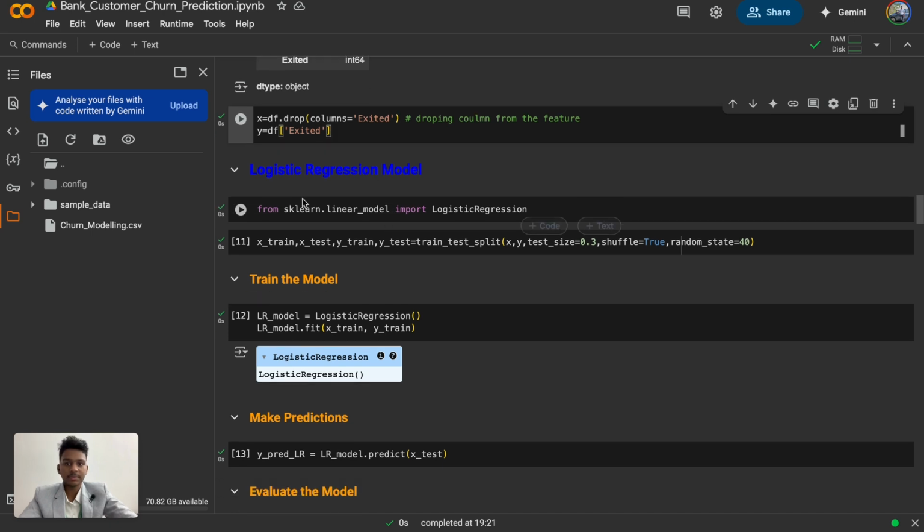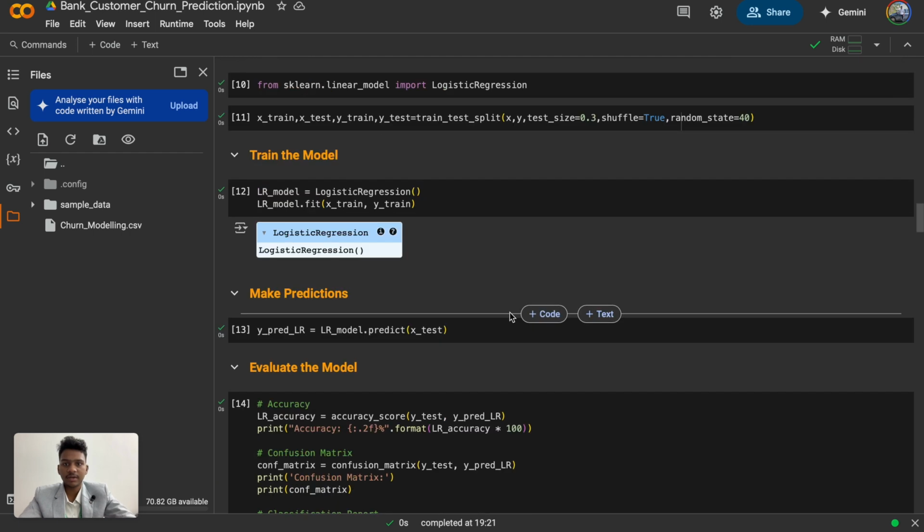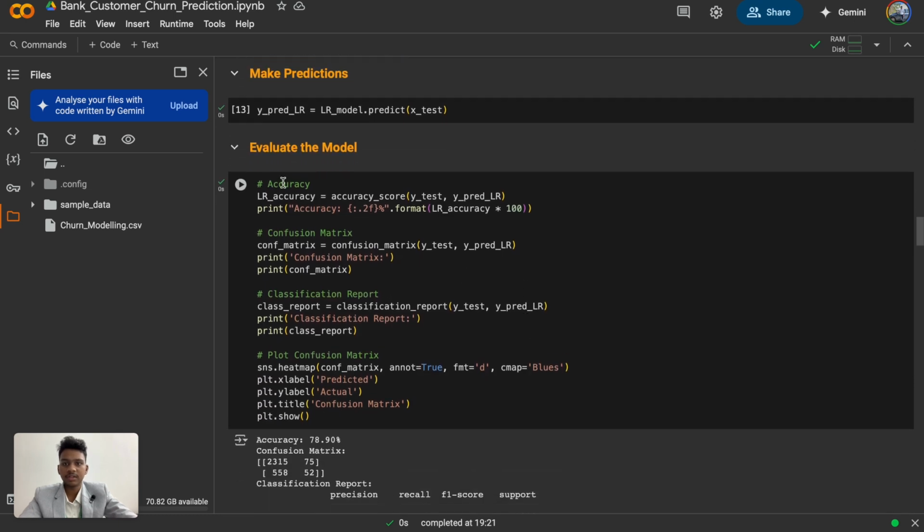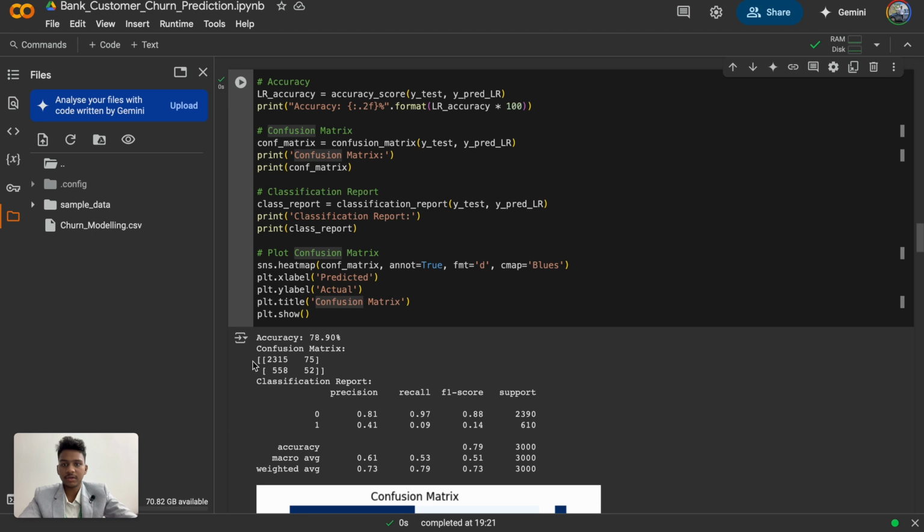And then here comes the first model. We are importing the logistic regression model. Here we have used 70% of the data for training and 30% for testing. Here we are evaluating the model using accuracy, confusion matrix, classification report and plot confusion matrix. So here we got an accuracy of 78.90%.